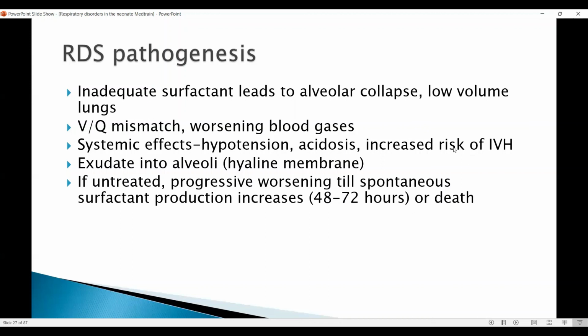And because of these hemodynamic changes, we may have an increased risk of intraventricular hemorrhage, because these premature babies who are at risk of RDS also have a very poor cerebral autoregulation. Because of this damage to the alveolar epithelium, we may have exudate coming into the alveoli, which leads to the classic hyaline membrane that we see as the important component of this disease. If it is untreated, progressive worsening happens till there is spontaneous surfactant production, and it either improves or leads to death by 24 to 48 hours.